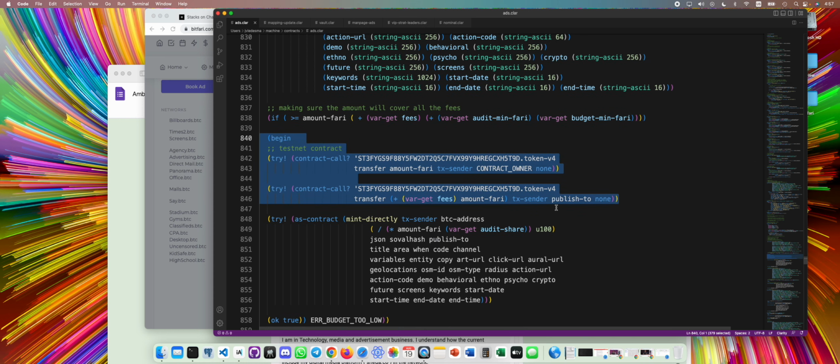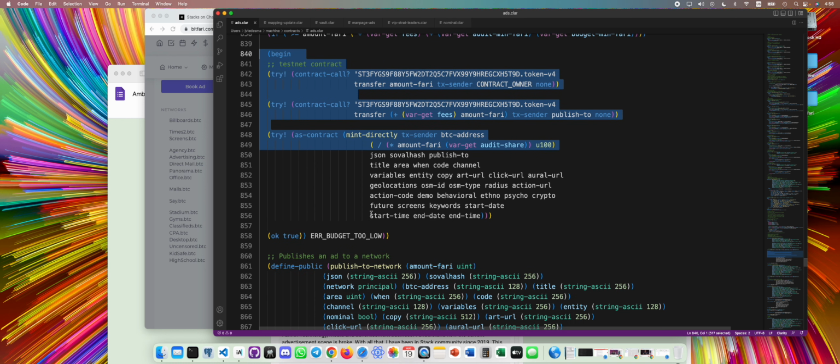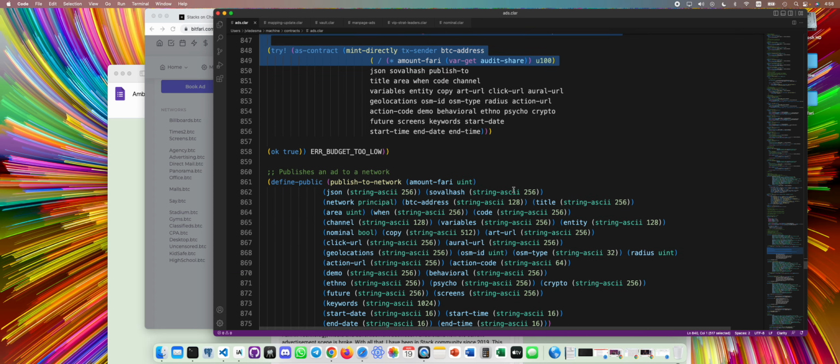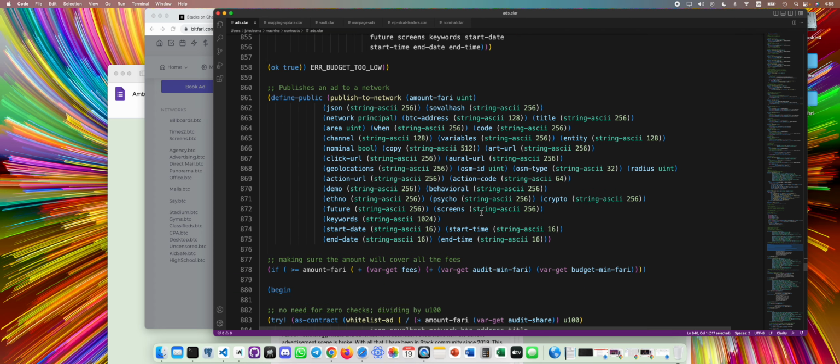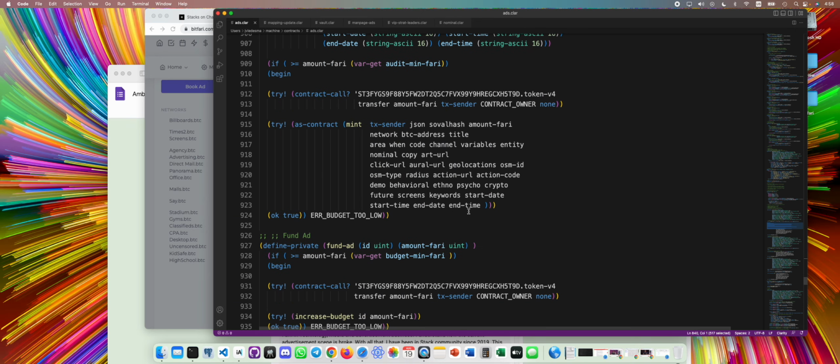So the money is sent to whichever screen is publishing the ad, and then fees are sent to the network. But everything is paid on Faris. So this will make the price of Faris really shoot up, because you need the currency to actually place ads. And then when we open up connectors for placing ads with Stacks and BTC and whatever, all of those connectors will buy Faris first, and then they will place ads using those Faris. So again, a lot of buy pressure from the contract.